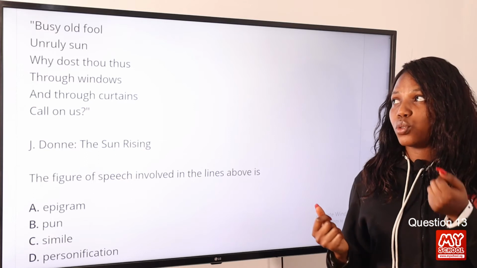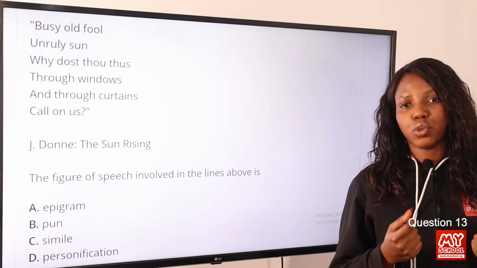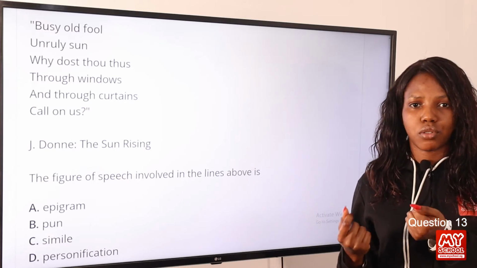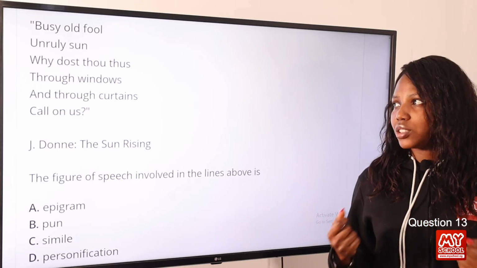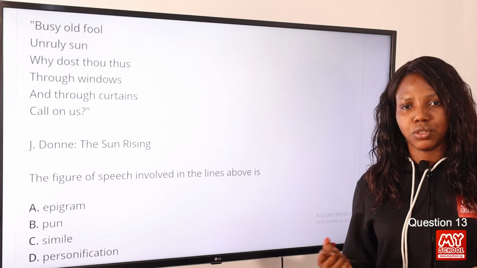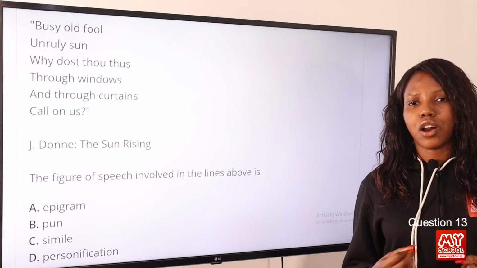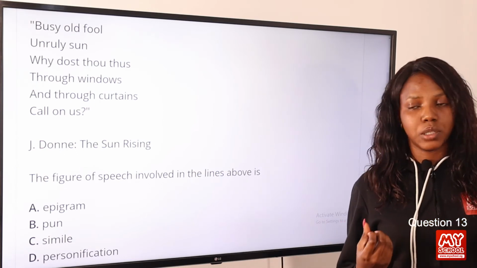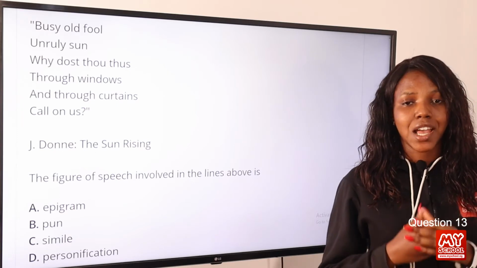We see busy old fool. People or animals will be termed busy or old. Unruly sun, why dost thou toss through the window? Why do you penetrate through the window? So these are attributes that originally will be given to human beings. So option D is the correct answer to this question.